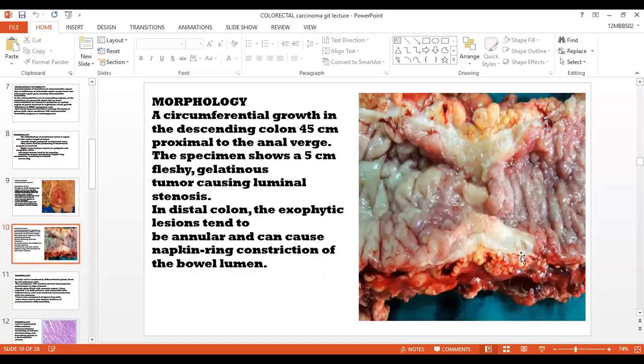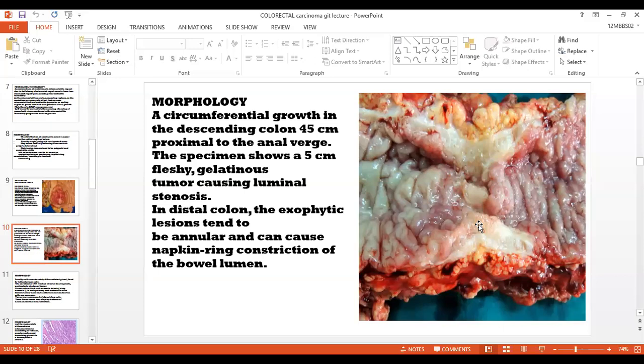This one is this whitish mass encircling the lumen. This one is the circumferential growth in the descending colon, 45 centimeters proximal to the anal verge. This specimen shows a 5 centimeter fleshy gelatinous tumor causing the narrowing or stenosis of the lumen.